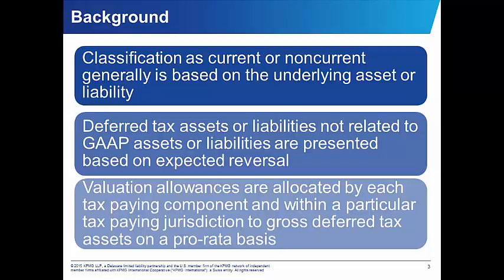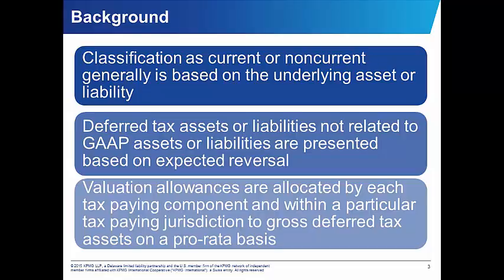In addition, stakeholders thought the classification of the taxes was confusing and provided little benefit since the classification may not be consistent with the expected recovery or settlement timeframe. Based on this feedback, the board agreed and developed this new model that will help reduce the costs and complexity, but will also maintain the usefulness.